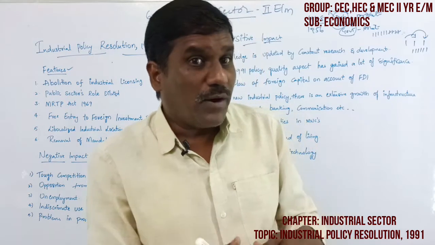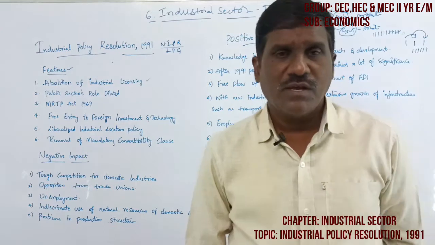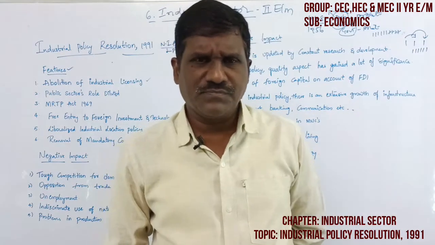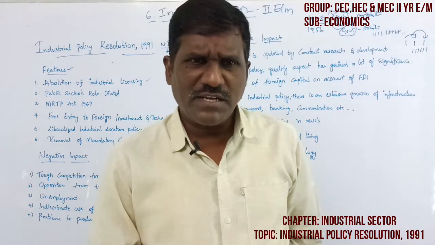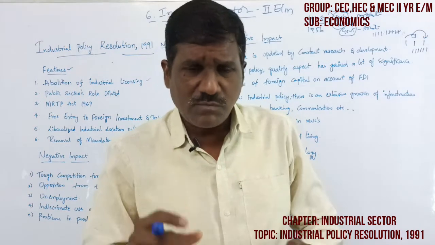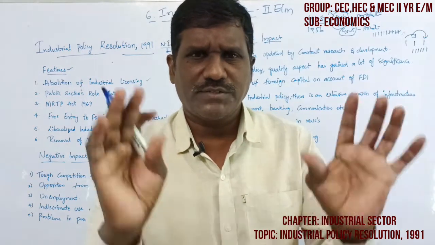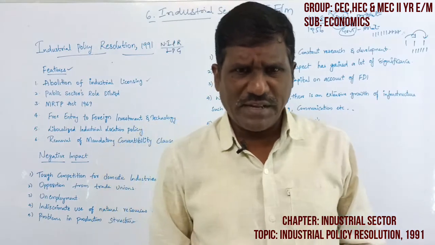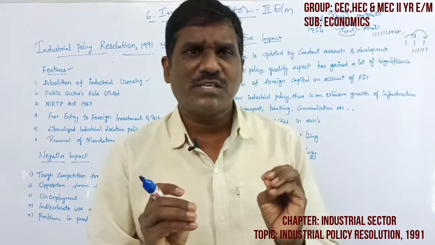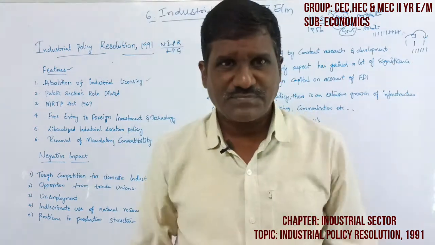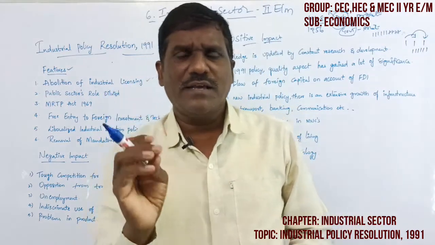But in the 1991 industrial policy resolution, with abolition of industrial licensing, the investors, entrepreneurs, startup companies, and large and medium scale industry organizers who are ready to establish industries no longer need to take a license from the government. The government announced that there is no need to take a license to establish any industry. This is a big announcement. It is a bigger change in the Indian economy.